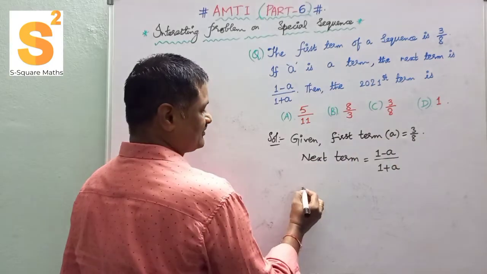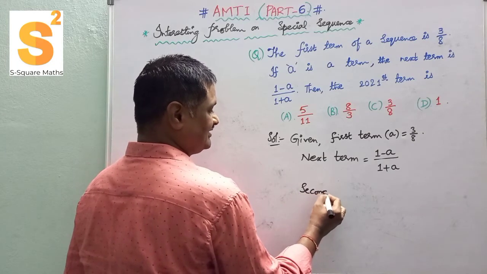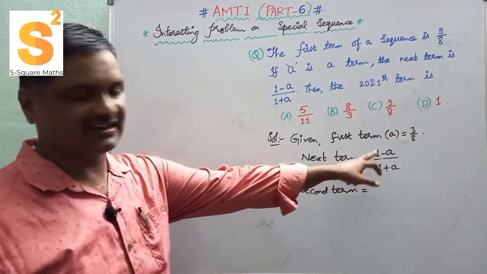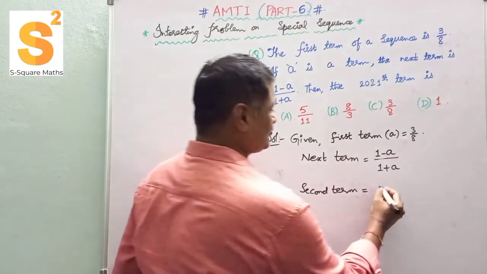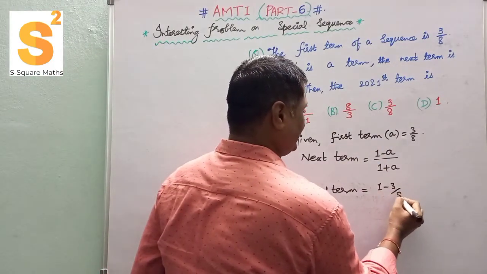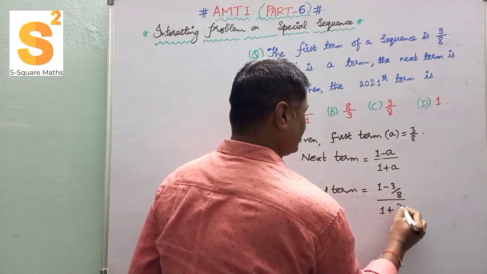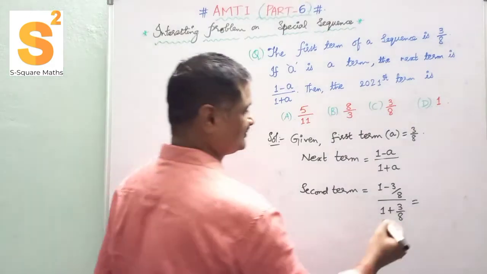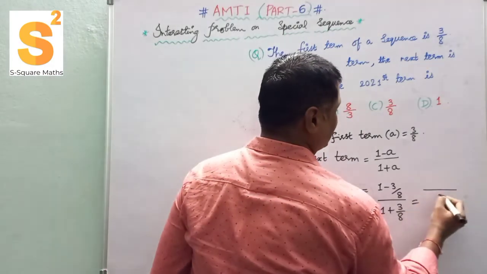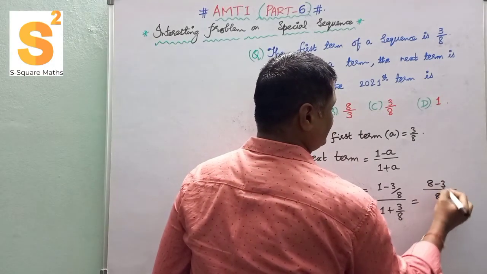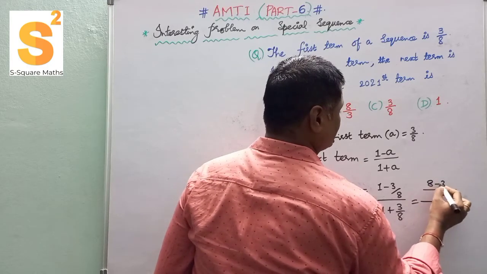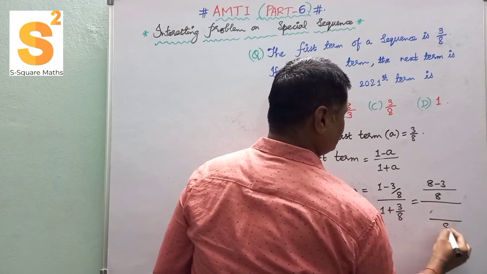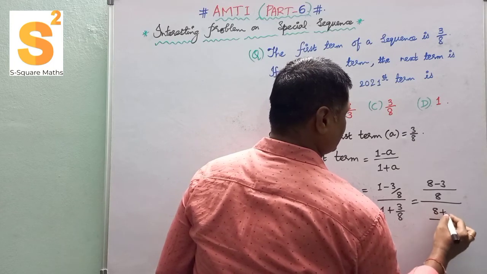Since A is the first term, the second term is given by replacing A with 3 by 8. So 1 minus 3 by 8 by 1 plus 3 by 8. If you take out the LCM here, 8, so 8 minus 3 by 8 plus 3.